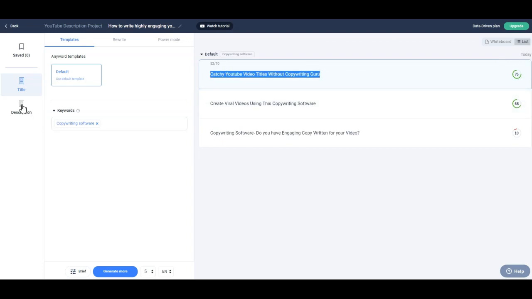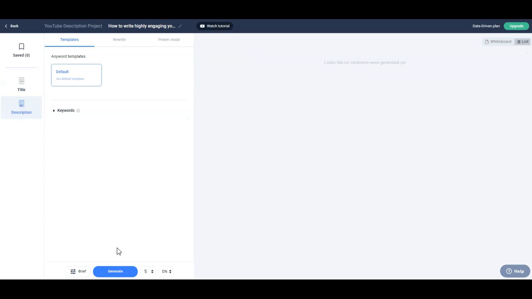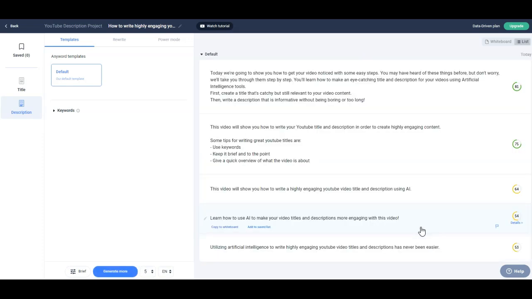Okay, then we can also go down here to description, and we can generate the description here as well with a click of a button. And this is how easy it is, my friend, to write these engaging titles and descriptions for YouTube videos, and it's only a little taste of what you can actually do inside this software.